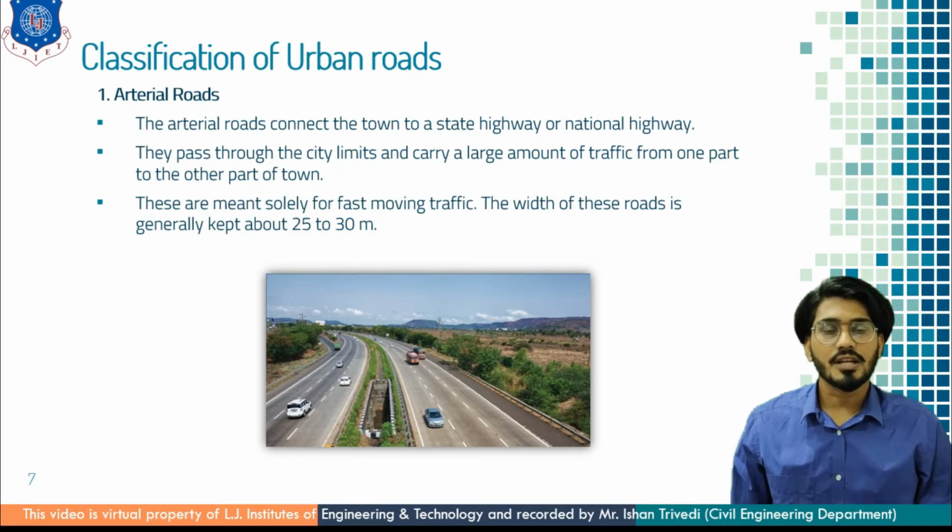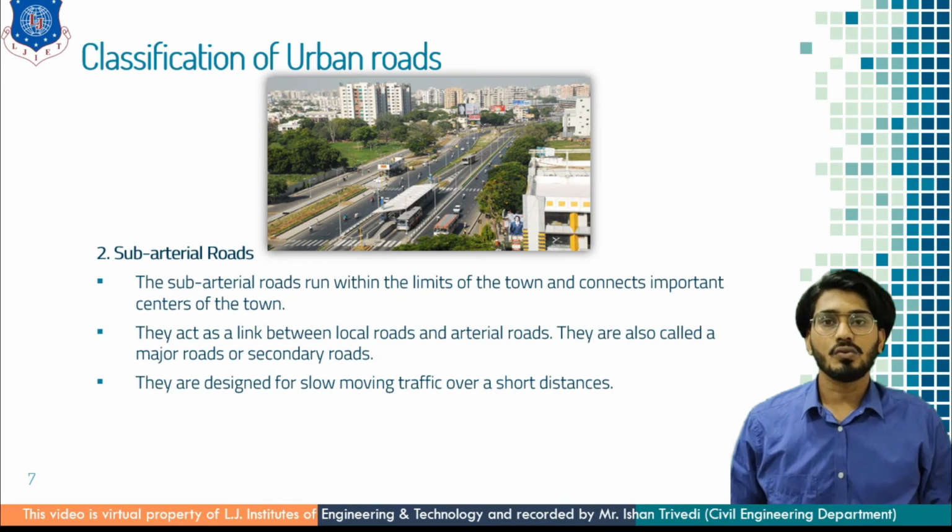Now understand the sub-arterial roads. The sub-arterial roads run within the limits of a town and connect the important centers of the town. They act like a link between local roads and arterial roads. They are also called major roads, or you can say secondary roads. They are designed for slow moving traffic over a short distance. In our terms, these are the major roads of a town, whereas arterial roads are of a part of a town but which pass through a town.